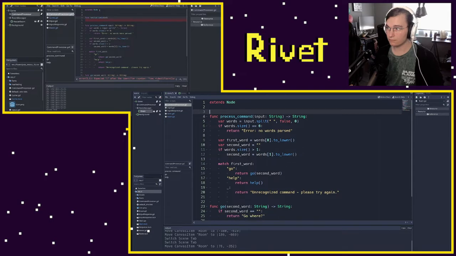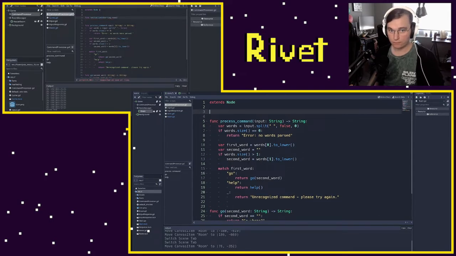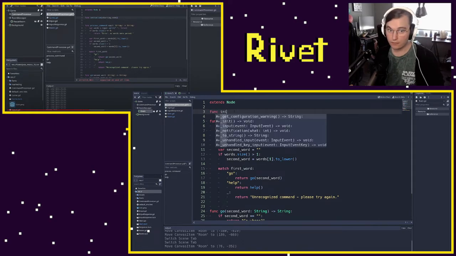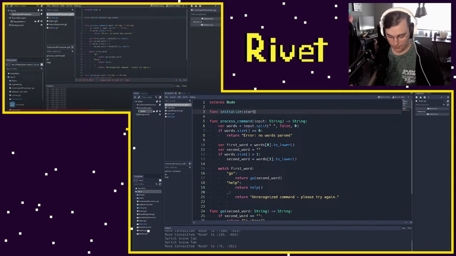And so what I'm going to do here is just say starting room. So we're going to have an initialize function where our game is able to pass in the start. Func initialize, starting room.